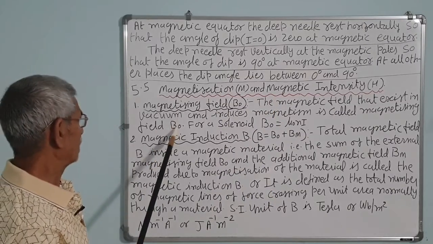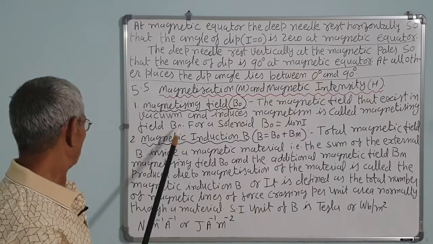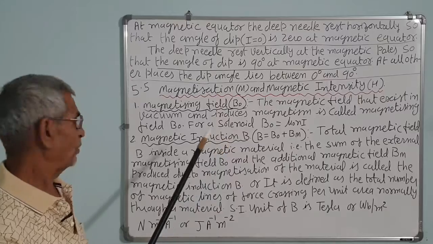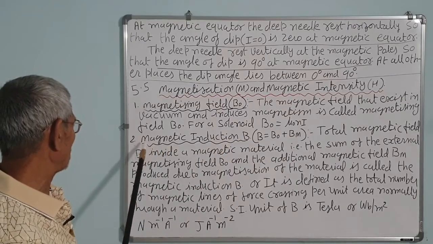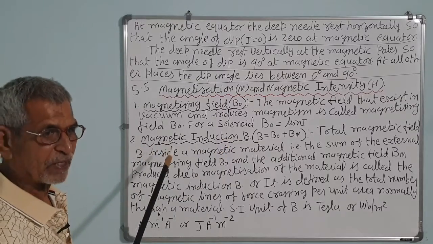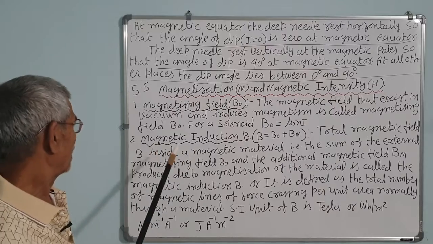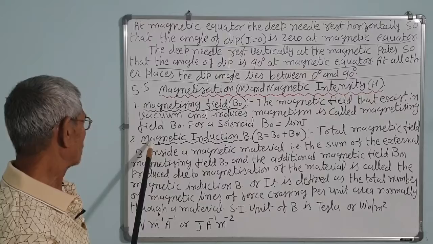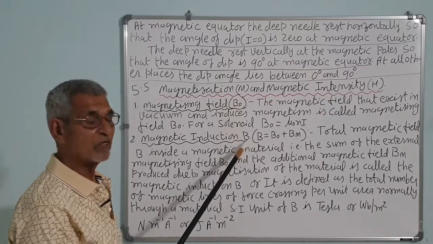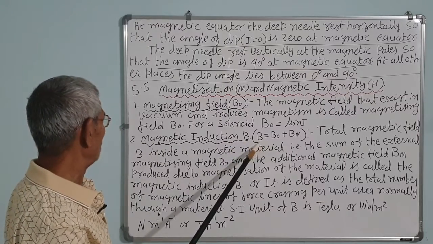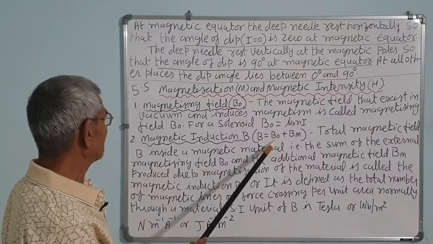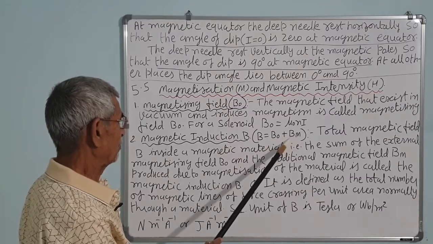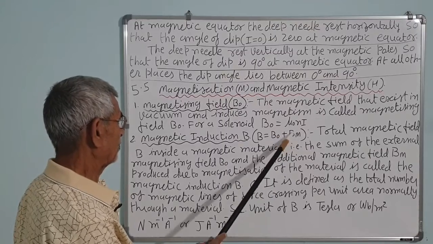So, this field is a magnetizing field. It will magnetize if any core is placed in the solenoid, that is, if a magnetic material or a soft iron piece is placed, it will magnetize, it will induce a magnetism, and the total magnetism will become more. The total field is called the magnetic induction B. So, B is equal to the magnetizing field B0 plus the induced magnetism, that is magnetization Bm.